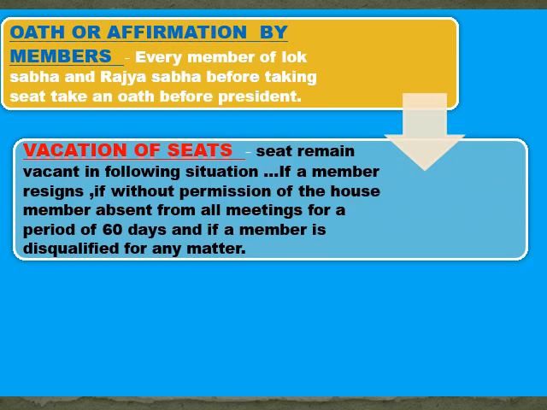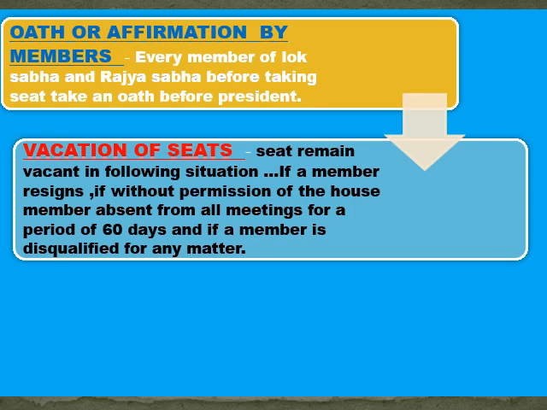Now second is the vacation of seat. When the seats of both the houses, Lok Sabha and Rajya Sabha, remain vacant. There are a few conditions when the seat remains vacant. First, if a member resigns his seat by writing to the Speaker or the Chairman, then the seat remains vacant.